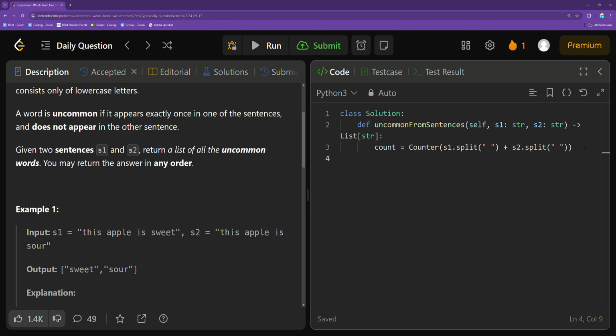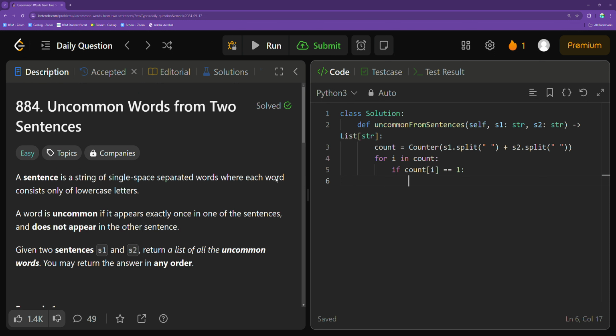After that, we simply want to loop through every single element in count and check if it has a frequency of 1. So we'll say, for i in the count, if count at that index i, or basically if i appears in that counter just exactly one time as defined by the problem statement, then great, we have found another valid element that is uncommon, or basically only appears exactly once in one of the sentences. And so we'll add that to our resolution array.